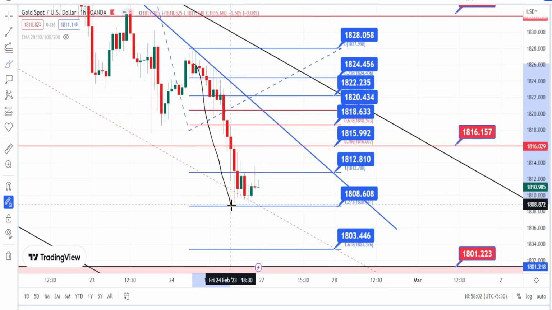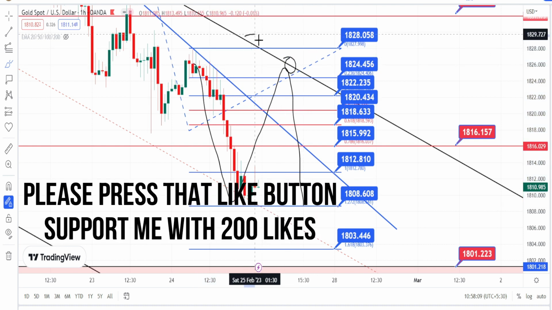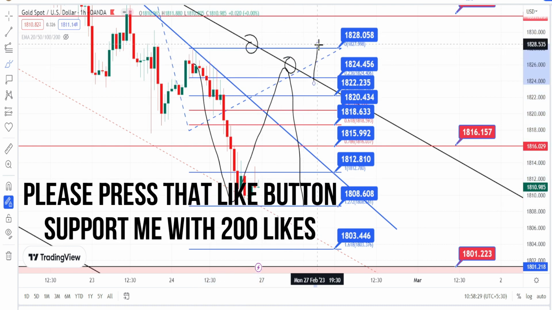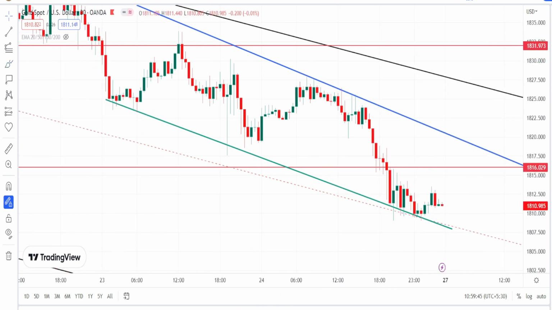And for now, the current trend of the price action is bearish as long as it is trading within this bearish channel pattern. So don't take any positions against the current trend. Let us look at the price action in 30 minutes time frame.